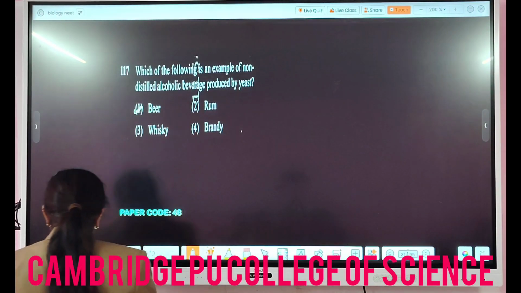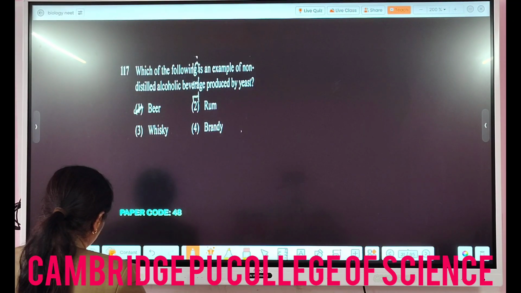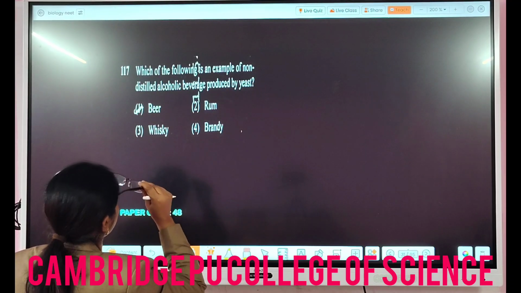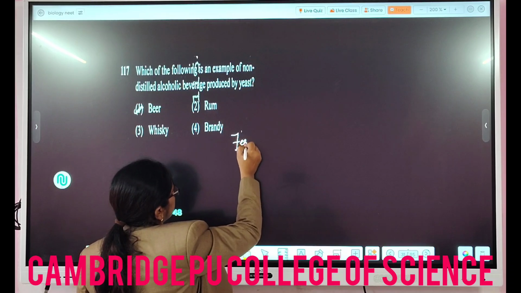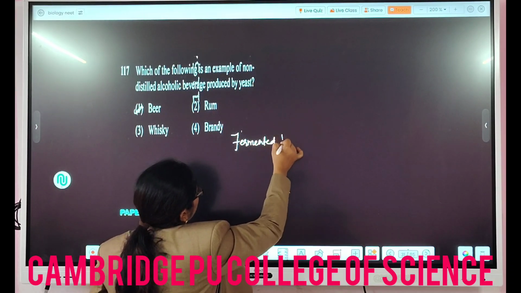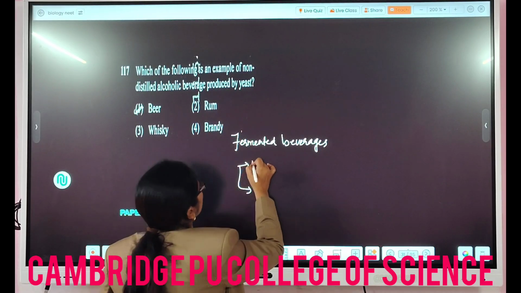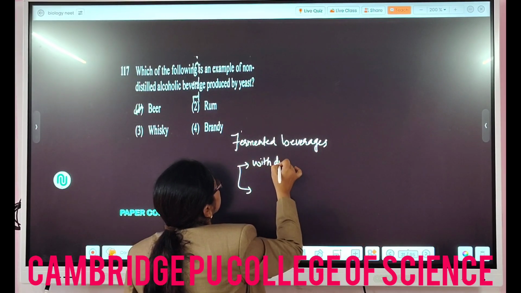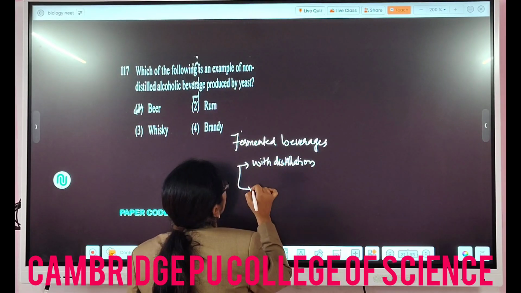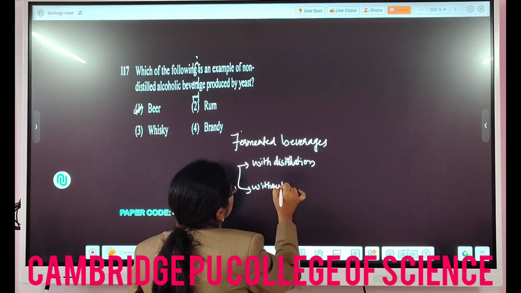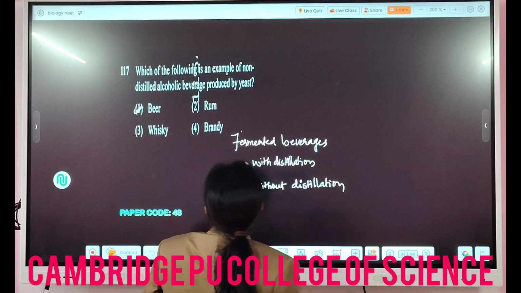Then the next question is, which of the following is an example of a non-distilled alcoholic beverage produced by yeast? In fermented beverages, there are two kinds of drinks: one with distillation and the other without distillation.